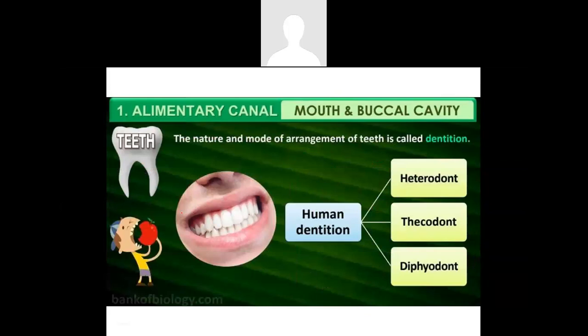The human dentition. The nature and mode of arrangement of teeth is called dentition. The human dentition is heterodont, thecodont, and diphyodont. We'll see the meaning of these three.